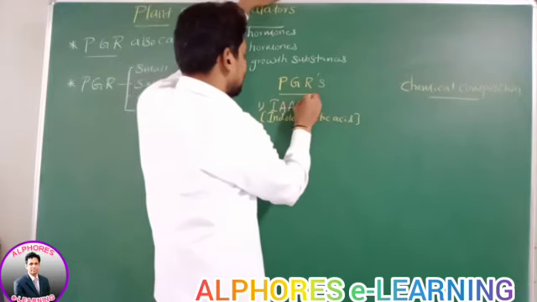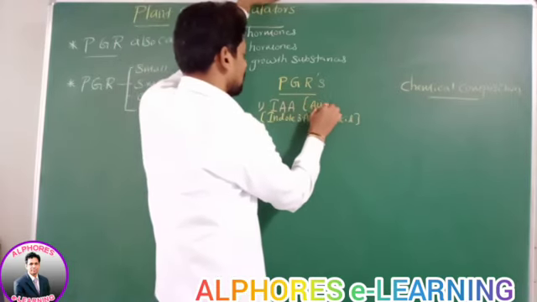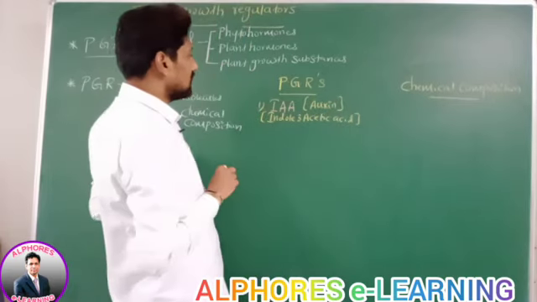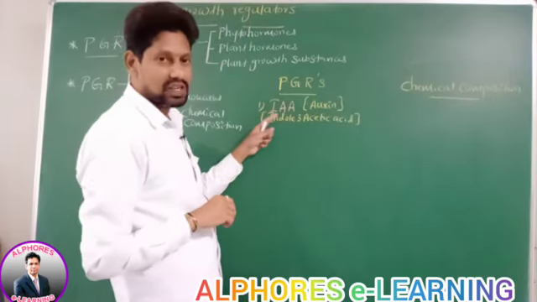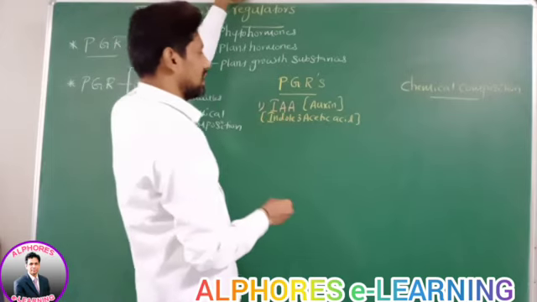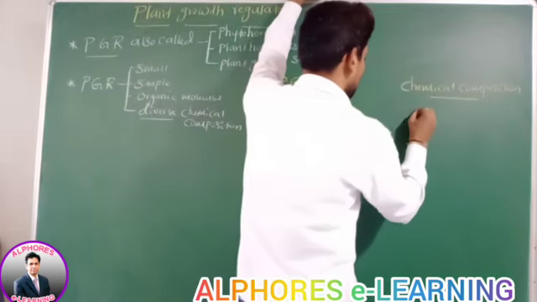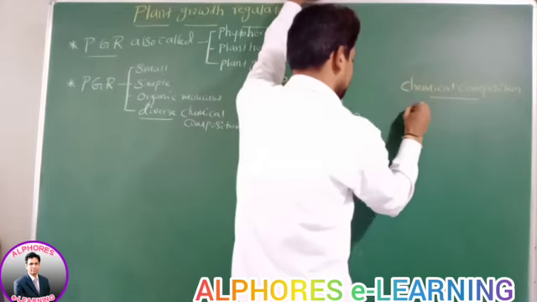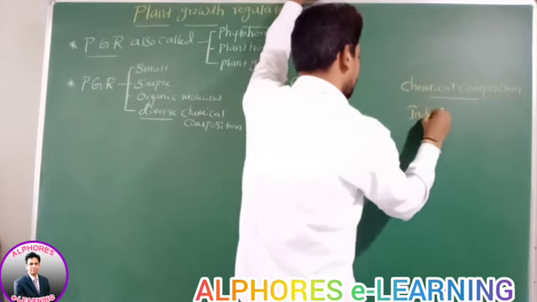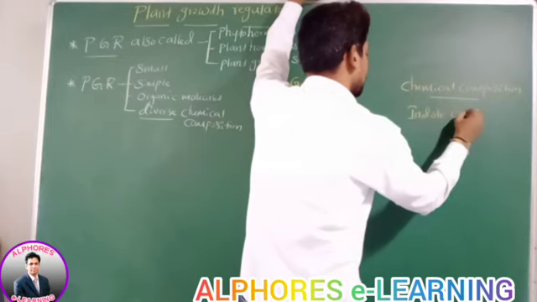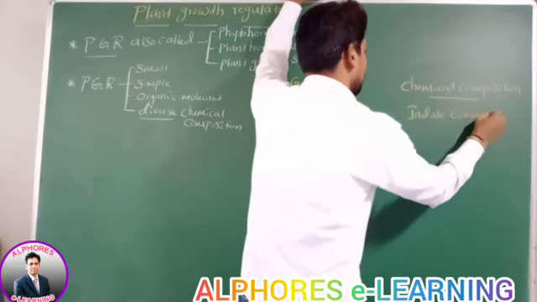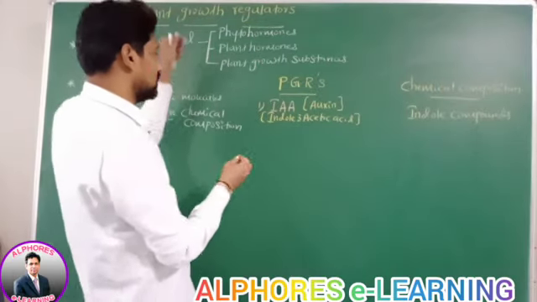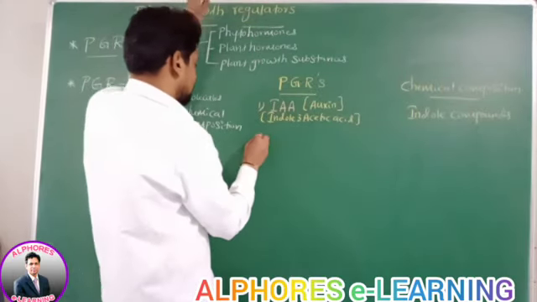What is this IAA? It is an auxin. What is the chemical composition of this IAA? The name itself indicates they are indole compounds. They are indole compounds. Is it okay? Number 2, go for the second one.